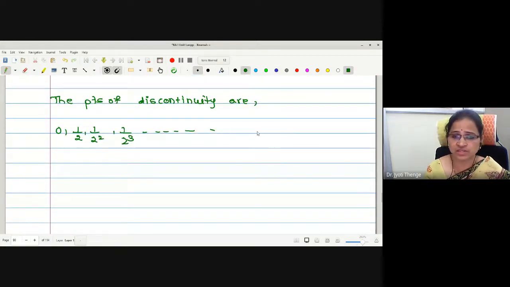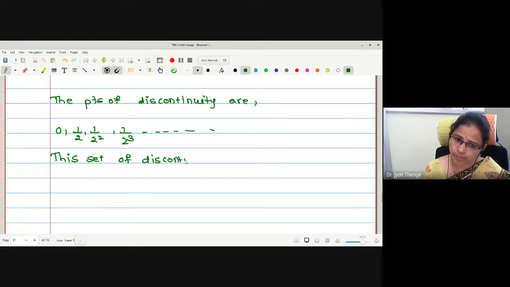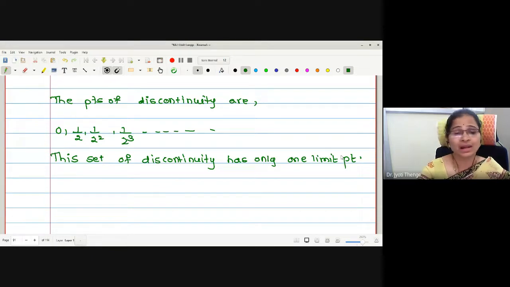This set of discontinuities has only one limit point.